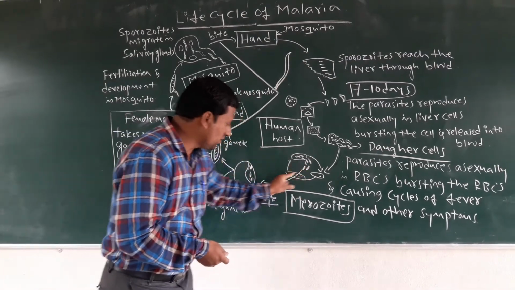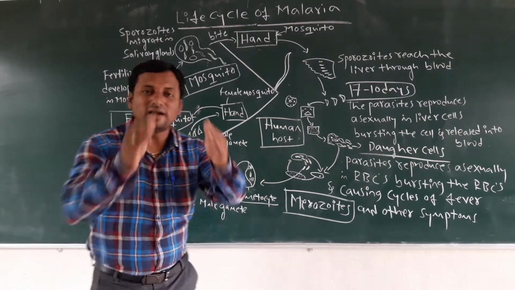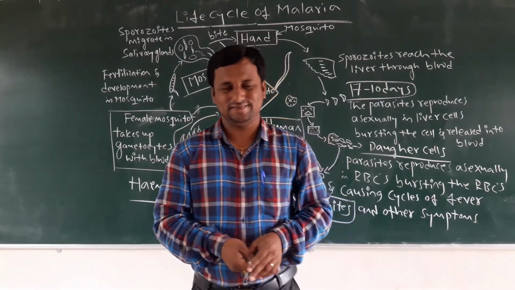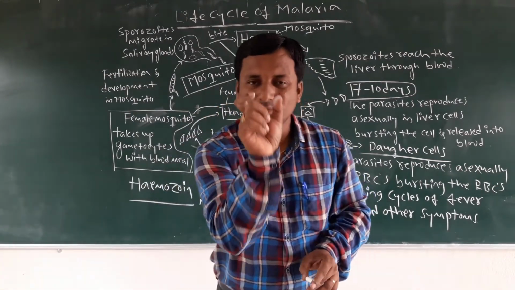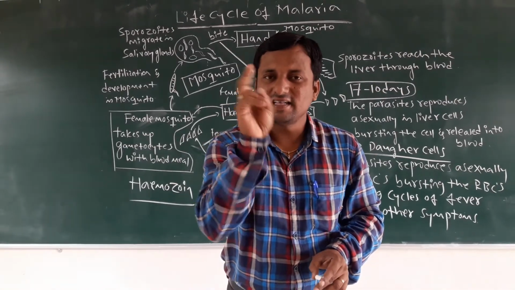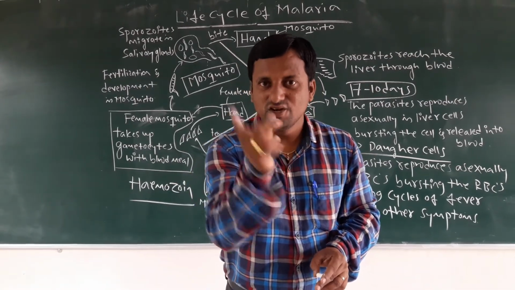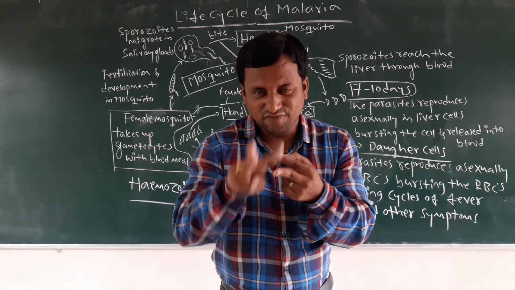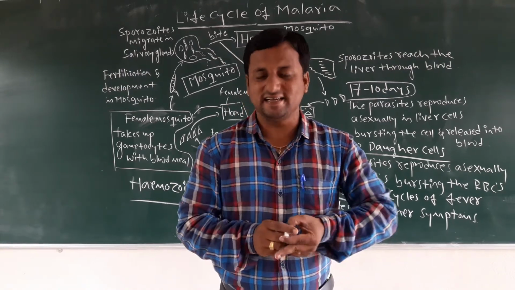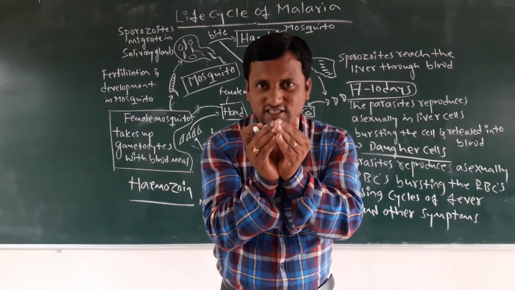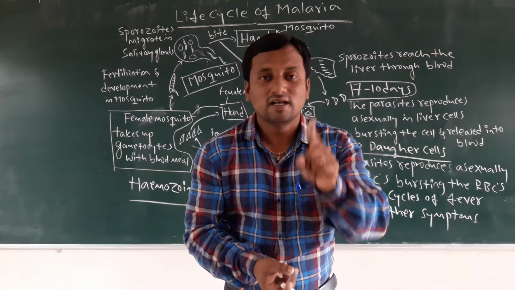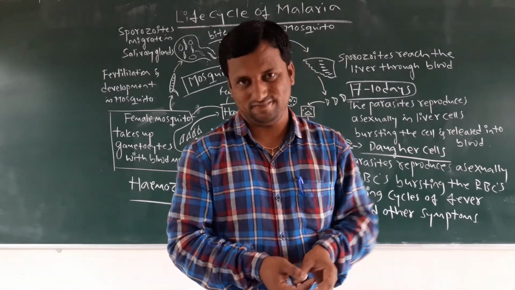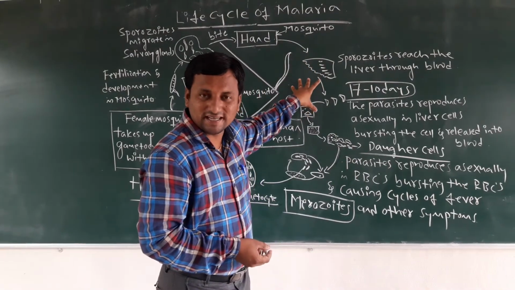Then these merozoites again undergo multiplication, and they are converted into gametocytes. Almost every malarial parasite, or any parasite, has two types of lives: sporozoites to gametocytes, gametocytes to sporozoites. That is called a digenic life cycle. First the sporozoite stage is formed, then the gametocyte. When gametocytes form, that cycle is called the sexual cycle. The sporozoites are asexual.